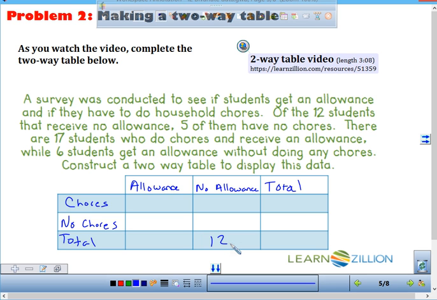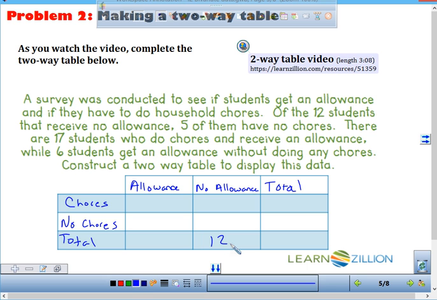Go ahead, Kim. Okay. So what did I just say? 5 of them what? What is them referring to? Very good, Charlie. Them is referring to the 12 that we just talked about in the first part.